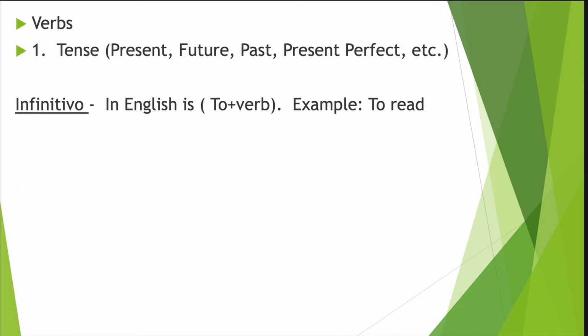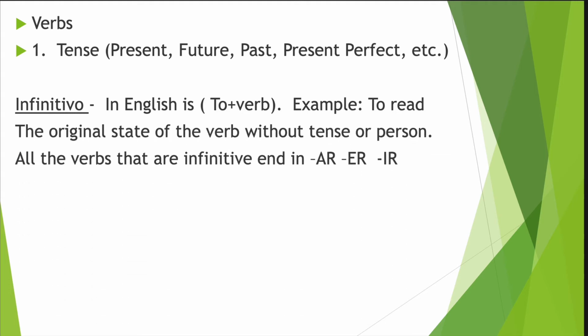So the verbs have tense, which could be present, future, past, present perfect, etc. And then you have to know what an infinitive verb is. Infinitivo. Un verbo infinitivo en español. Okay? In English, it's to plus verb. So to read, to sleep, to write will be infinitives in English. So it's the original state of the verb without tense or person. Repeat after me. The original state of the verb without tense or person.